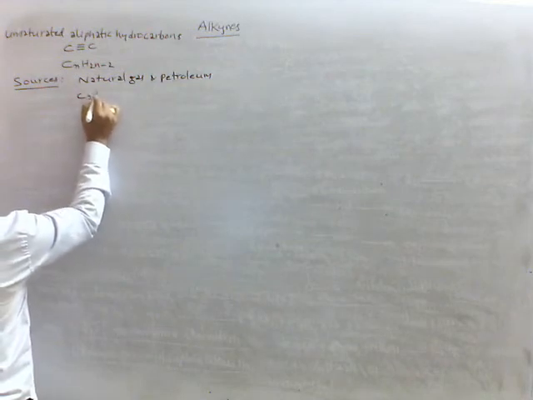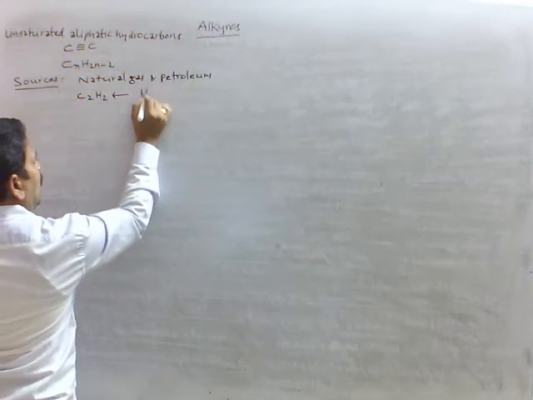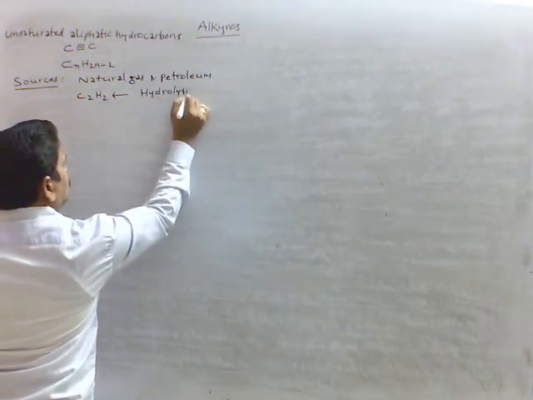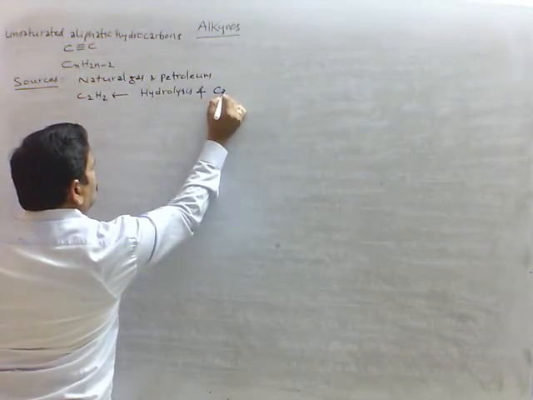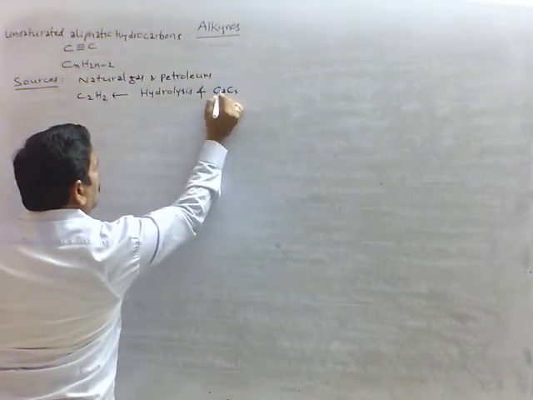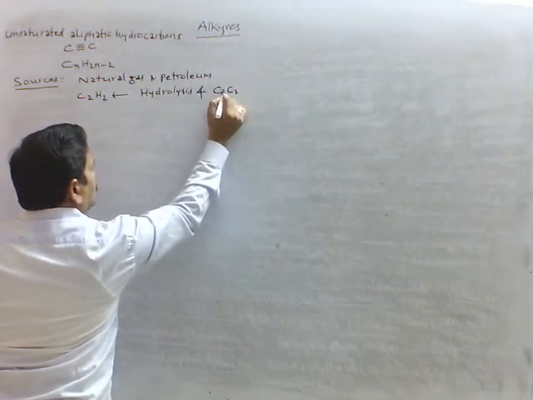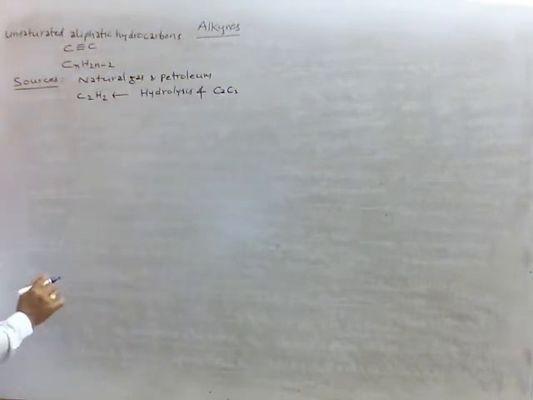Ethyne, formula C2H2, is obtained from hydrolysis of calcium carbide.